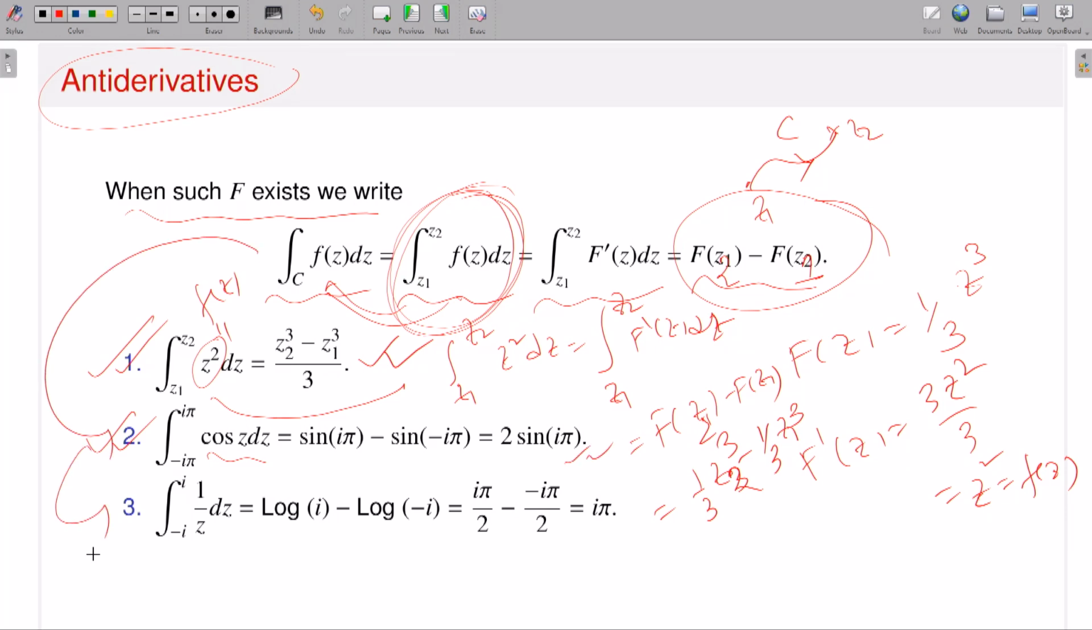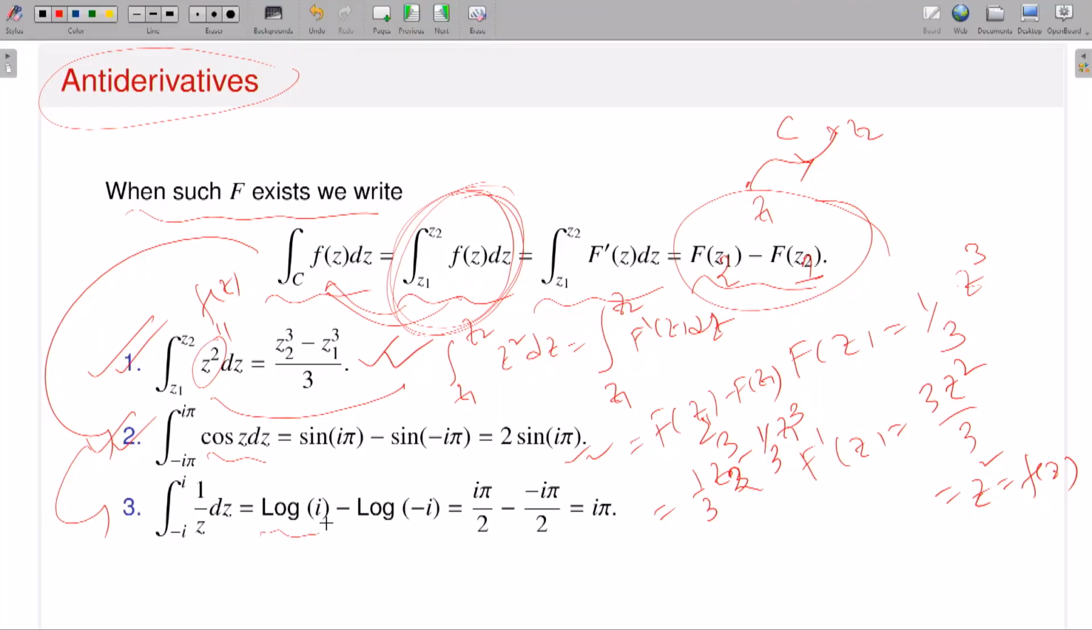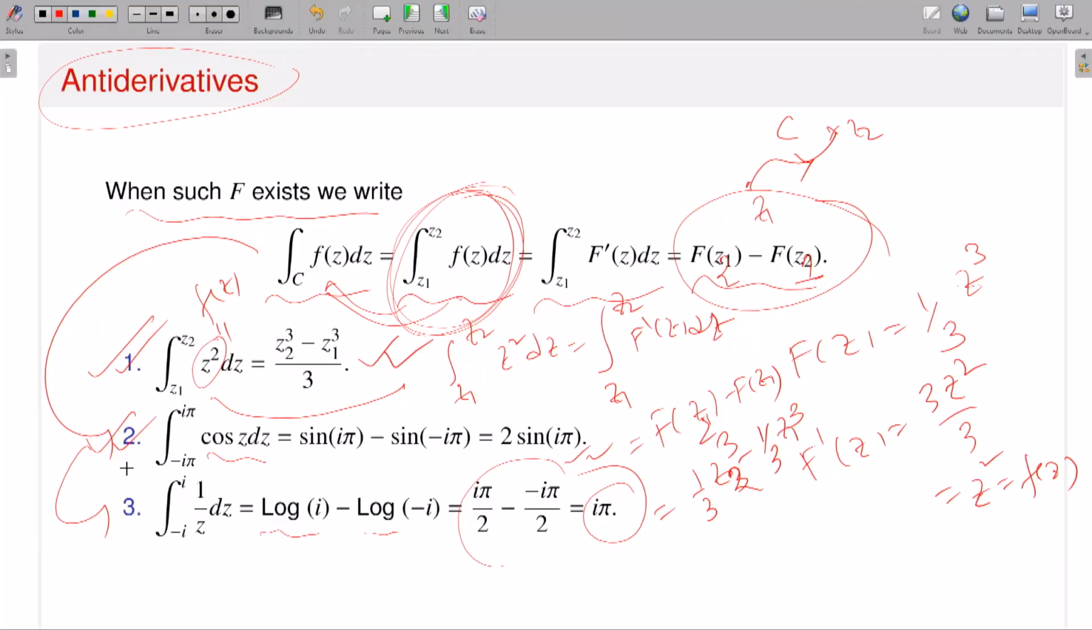Similarly, you can find the value of this 1 by Z from minus i to i, which also possesses an antiderivative. That is nothing but the principal logarithm, capital Log, and the value is capital Log at i minus this one, and if I calculate the value it will end up as i pi. So this is the advantage of a function possessing an antiderivative: you can easily calculate this kind of definite integral, provided it makes sense in this way. So if I say the integral from Z1 to Z2 of f(z) dz, this is a symbol you can think about.